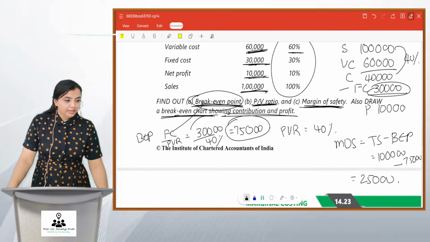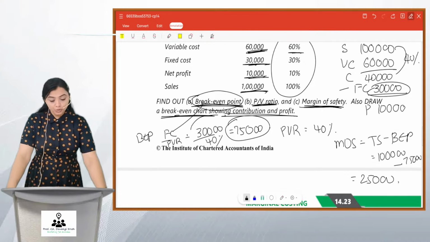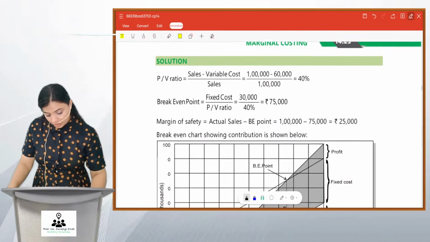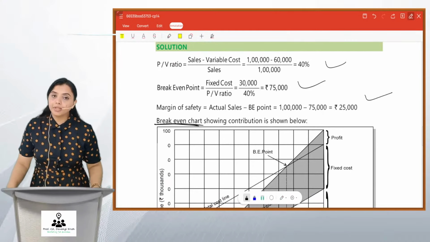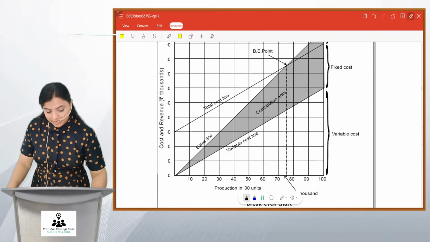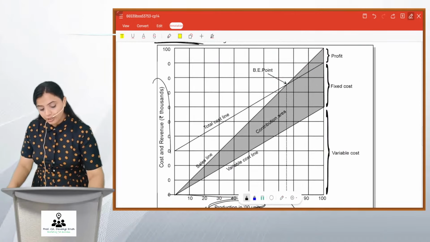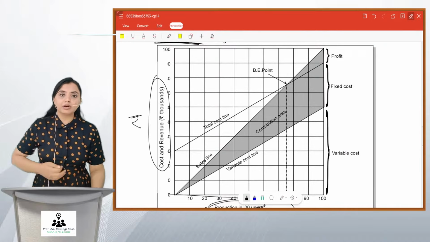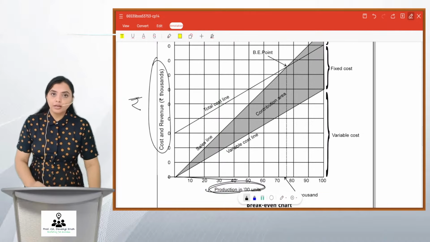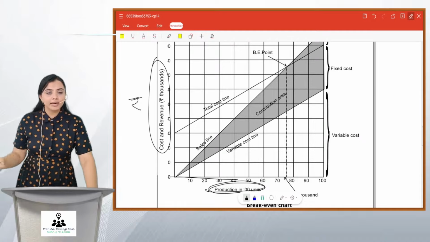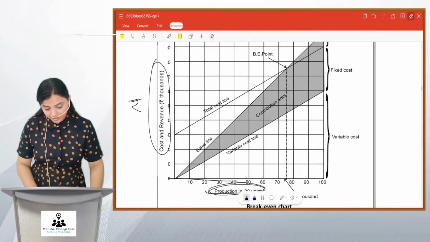Coming back to this break-even chart, you need to find out contribution and profit. So let us see the solved part. See friends, this is what we worked out. Now let's see this break-even chart. How to make a break-even chart? Friends, on your x-axis, you will take the units. And on the y-axis, you will take rupees. Rupees may be cost rupees, sales rupees, or both. Now what we will do is plot a few points and with that, draw a graph. Now, how to do this? Pay attention.